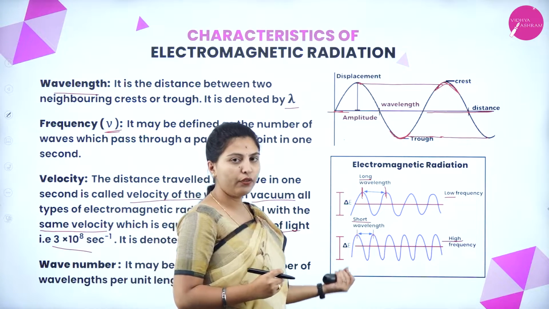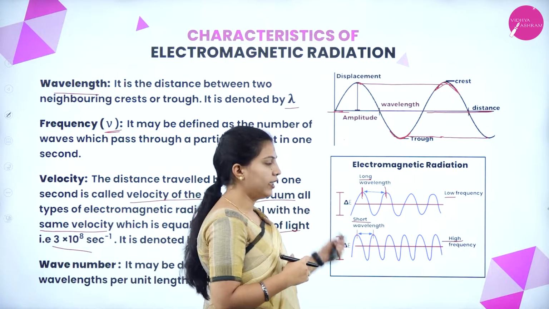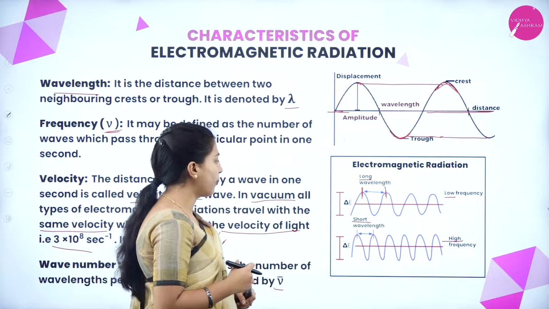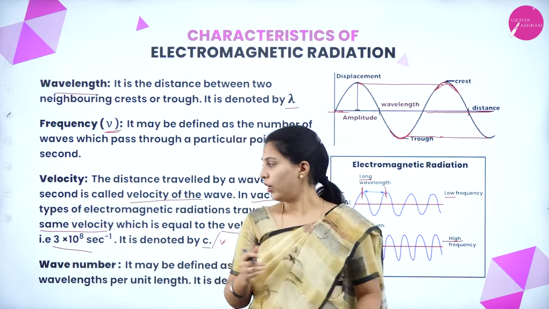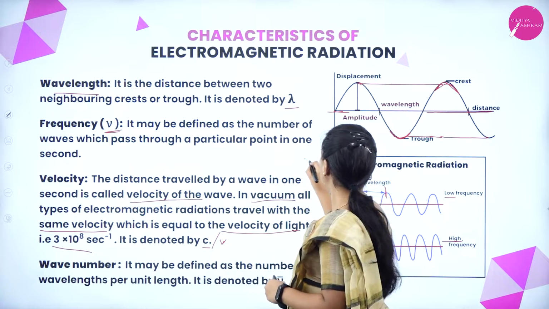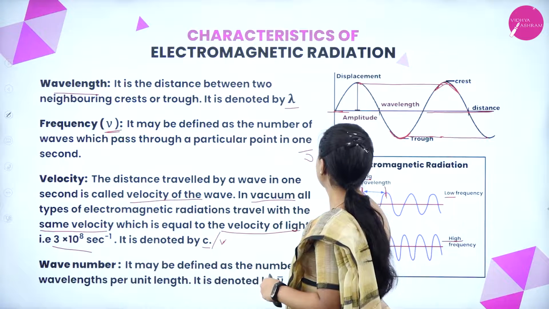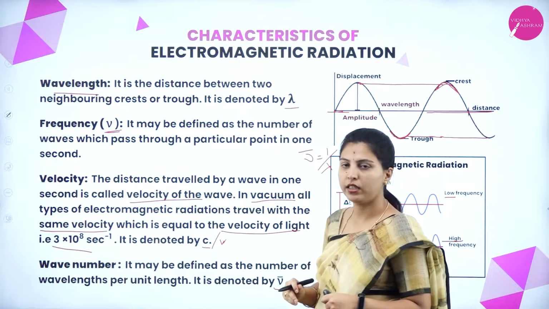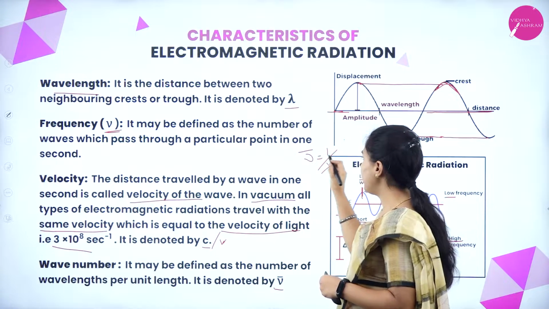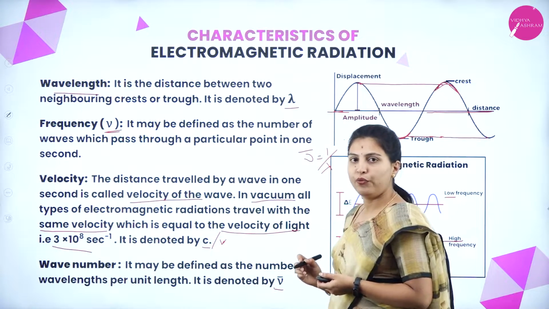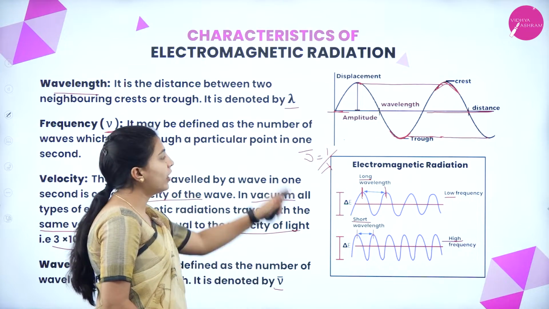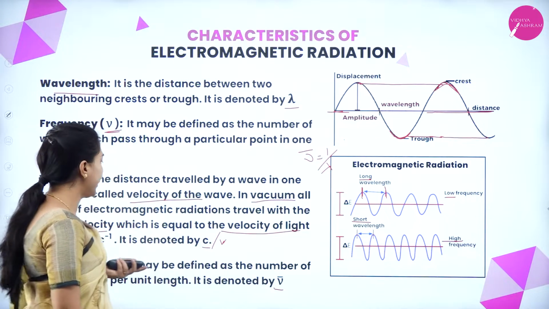Another property of the electromagnetic wave is that the wave number is inversely proportional to the wavelength. This is the overall characteristics of electromagnetic radiation.